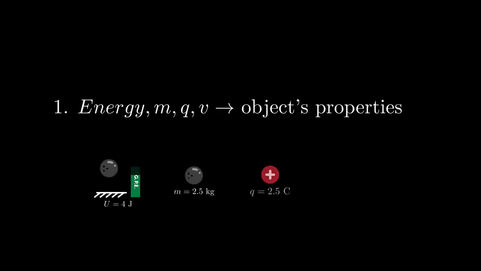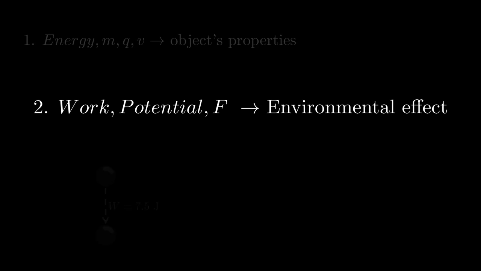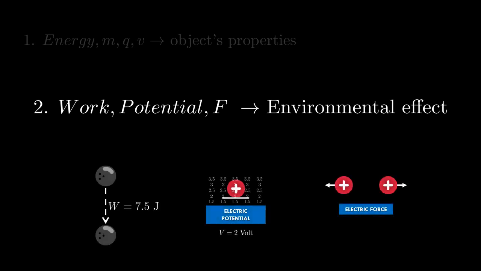First off, energy is an object's own property, just like mass, charge, velocity, etc. So energy is something that the object itself has. On the other hand, work, potential, or force are environmental influences on the object. They are the result of the object interacting with other objects or the environment. If there was nothing else in this universe without that object, then there would be no work, potential, or force. So, work is not something the object itself has, but the environment can make it do. That's why it is called work.